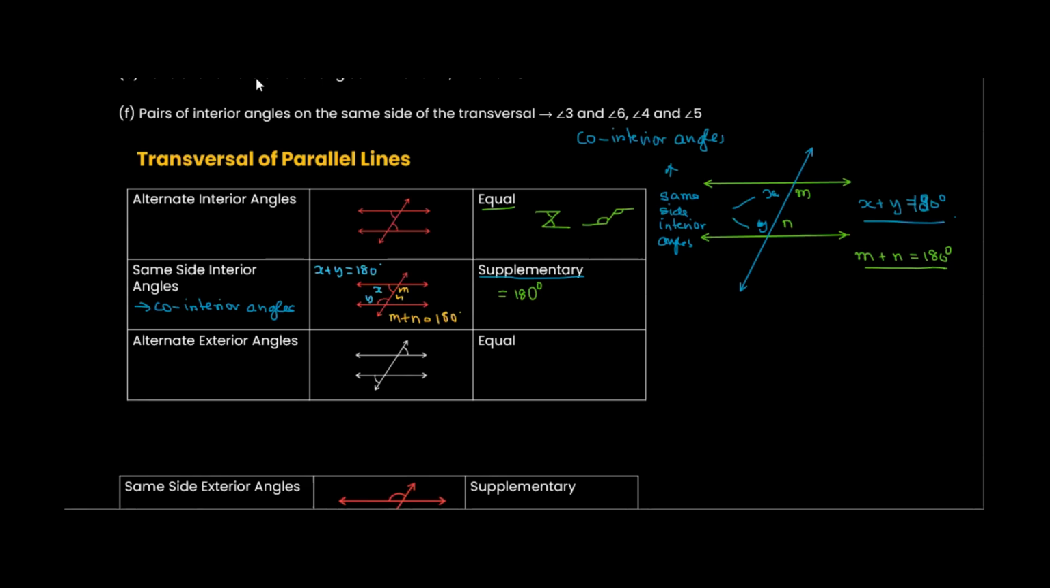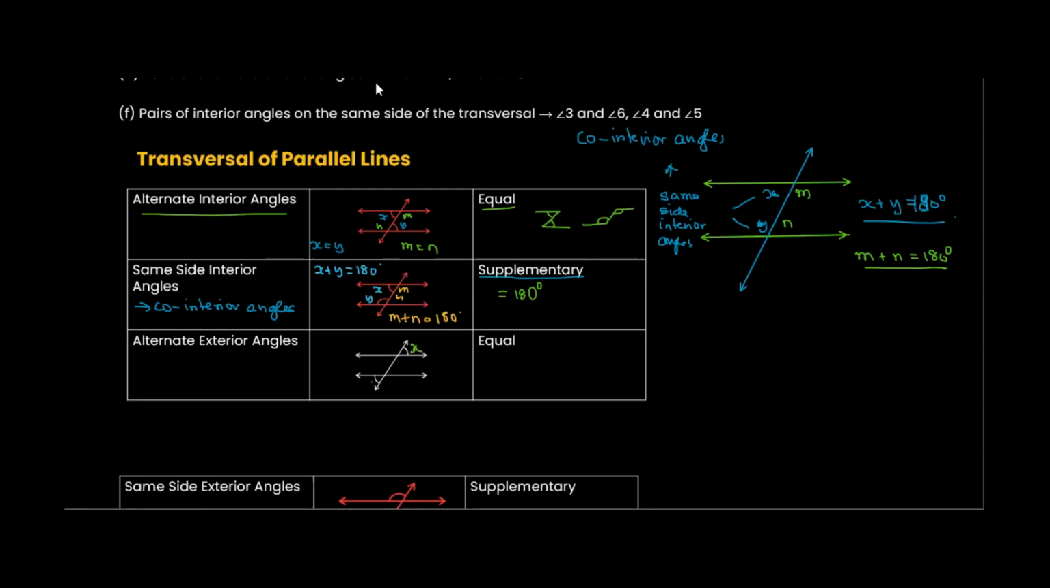In this example, let's say this is X and this is Y, so X will be equal to Y. And let's say this is M and this is N, so M will be equal to N. The reason is alternate interior angles. Alternate exterior angles, so these are alternate exterior angles. They are also equal. Okay. Alternate exterior angles, we have just seen the example.